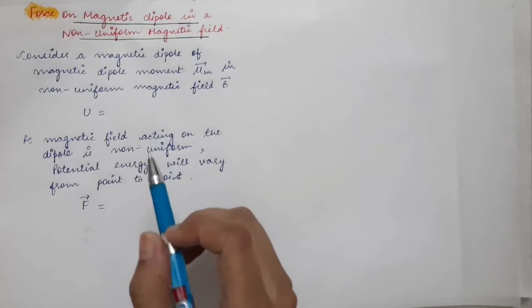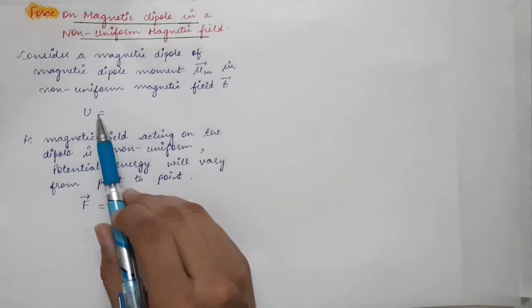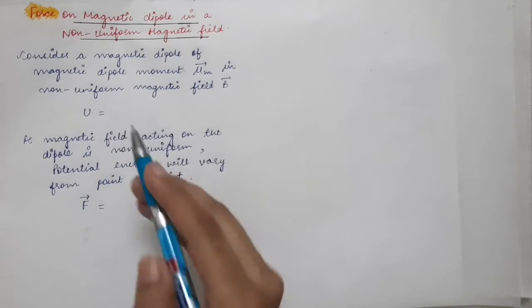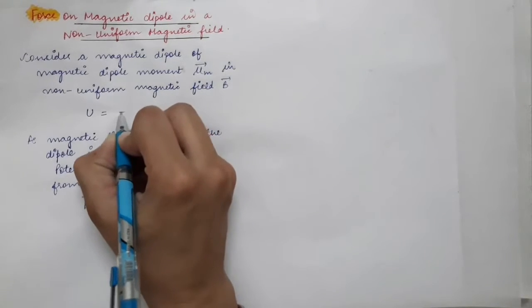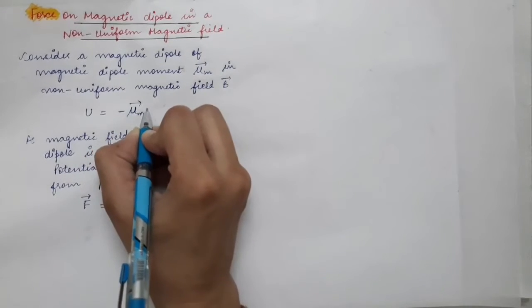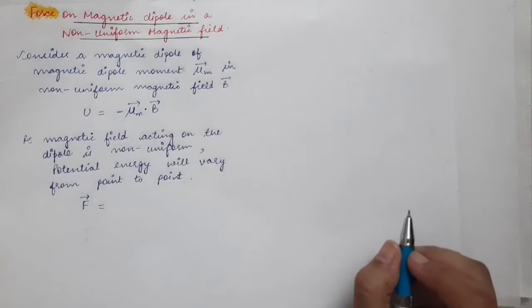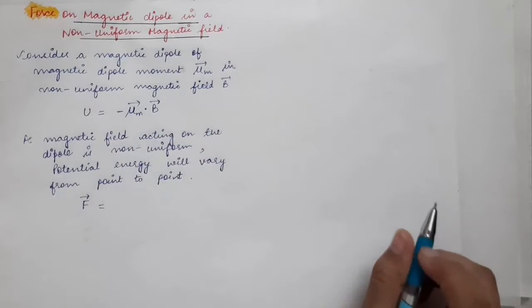That will be given by the same formula which we derived in the previous lecture. The potential energy stored in the magnetic dipole will be given by minus mu m vector dot product with B vector. So the formula of potential energy will remain the same.